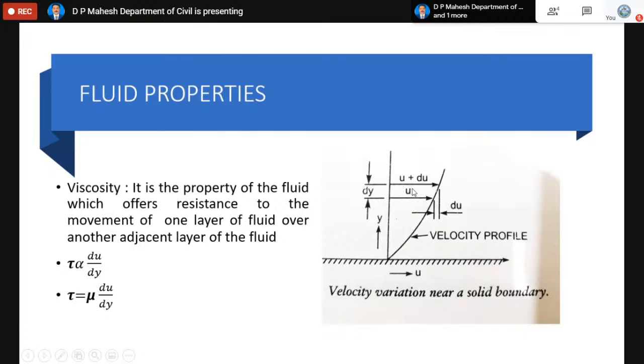They have different velocities. The one layer has a velocity equal to u, which is very close to the channel bottom. The other one, slightly above, has a velocity of u plus du. There is a difference in the velocity, that is du, which is called relative velocity. These two layers, which are adjacent to each other, are apart by a distance dy, and have a very small change in velocity du, also called relative velocity. There is a liquid between these two layers which acts as a lubricant for the flow.